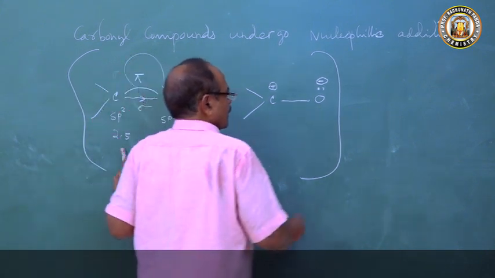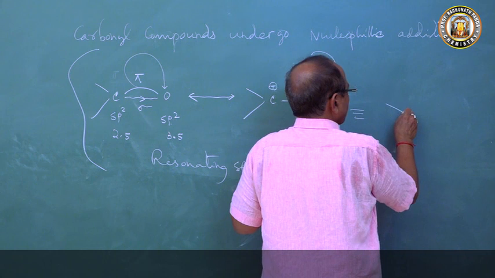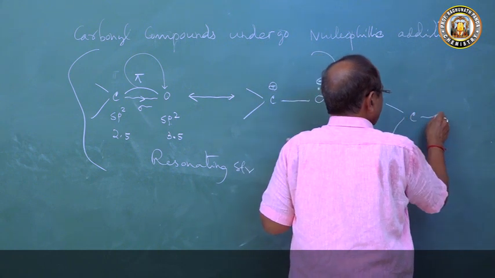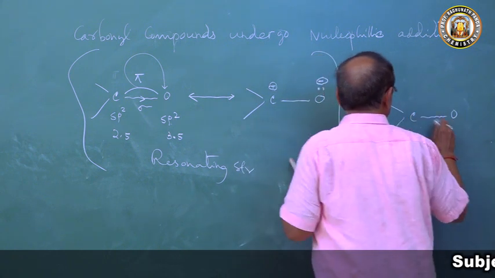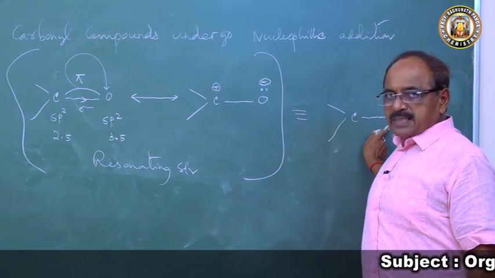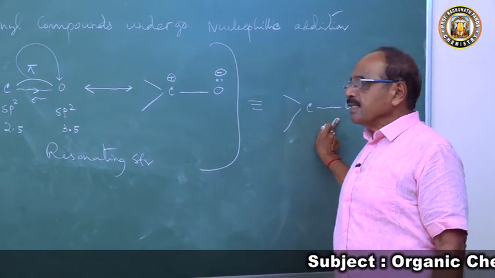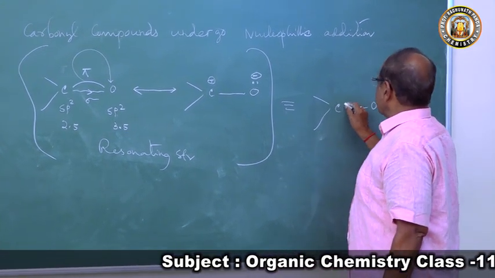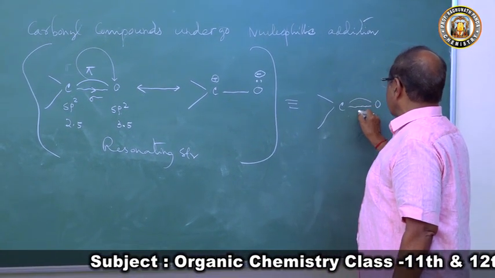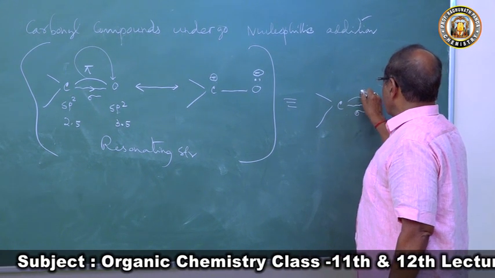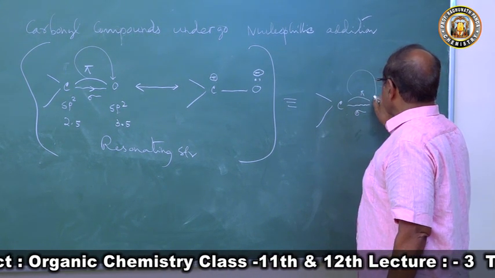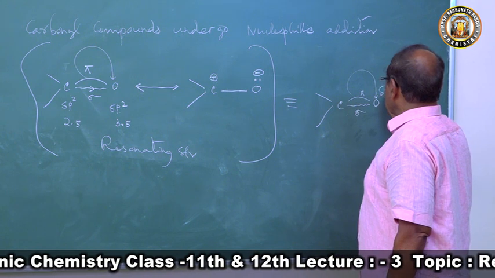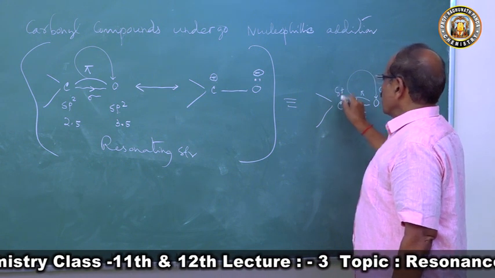Structures of the carbonyl group, and its hybrid will be this. While writing the hybrid, I told you, you write the sigma skeleton, then write the delocalization. So what is happening? Here is a pi bond, here is a sigma bond. This electron is going to this place. As a result, here is a negative charge and here is a positive charge.